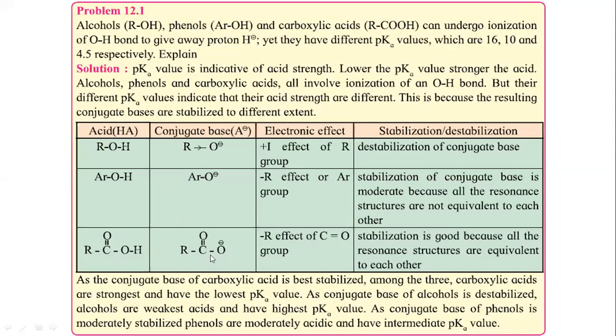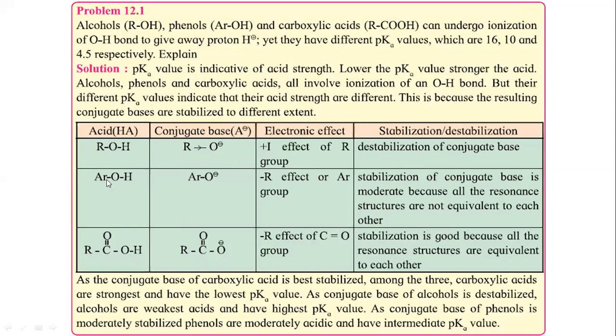This is the conjugate base of carboxylic acid, the carboxylate. In alcohols, there is an R group, and we already discussed its duty. This R group is electron donating, so the conjugate base will be destabilized. It is less acidic, meaning it is essentially neutral.